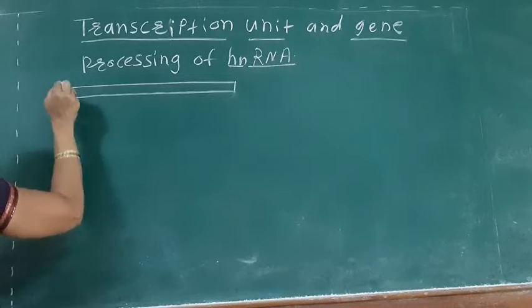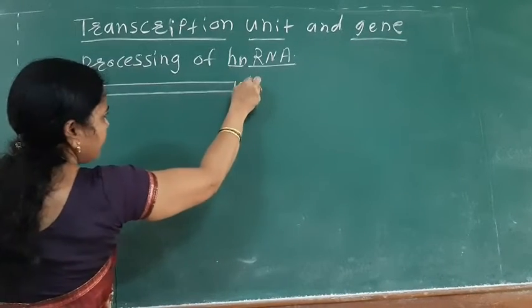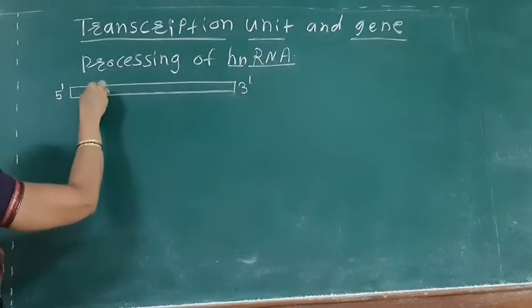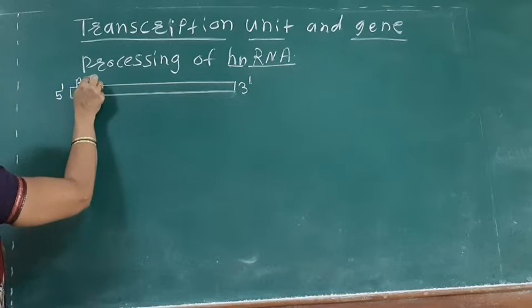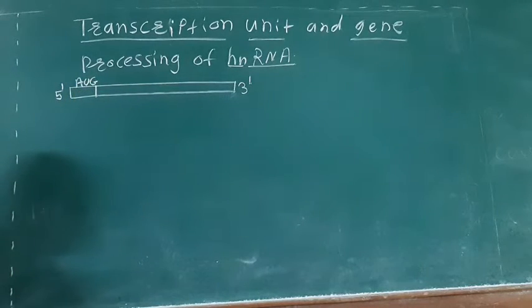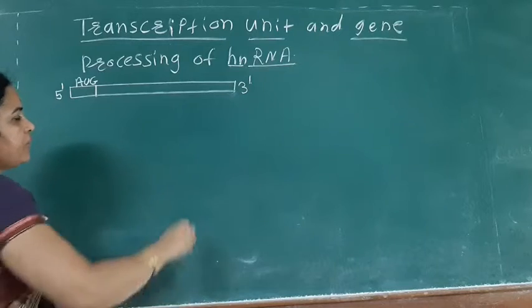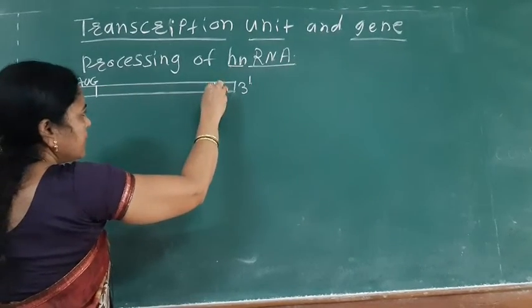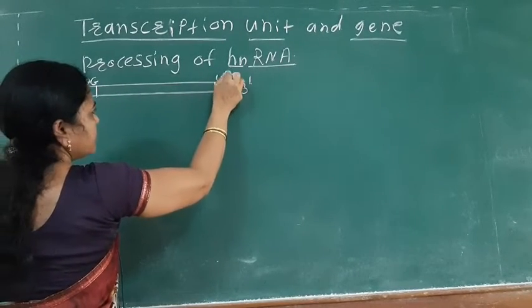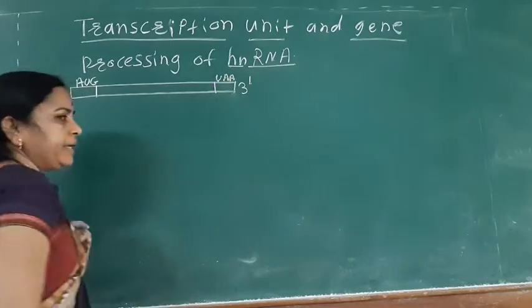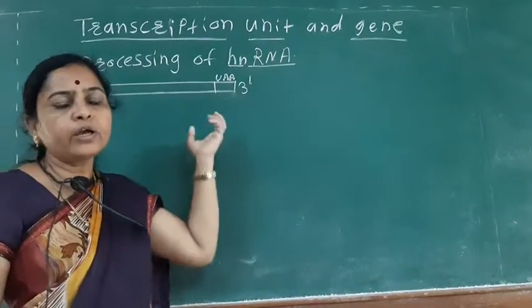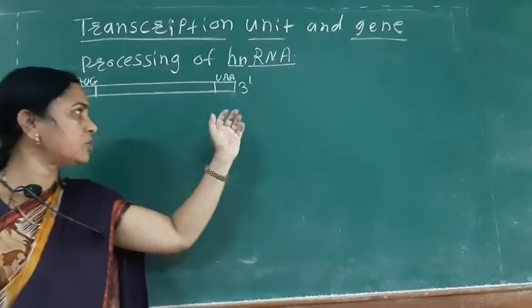Here is the 5' end, here is the 3' end. At the 5' end there is the initiation codon, AUG or GUG, while at the 3' end there is the termination codon, UAA or UAG or UGA. These are the termination codons.